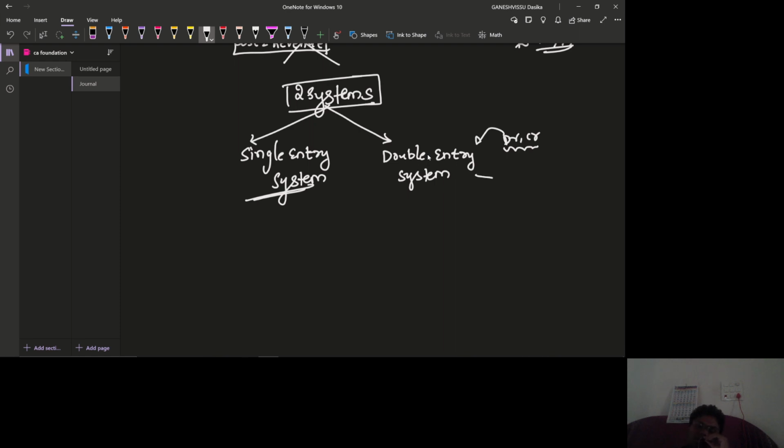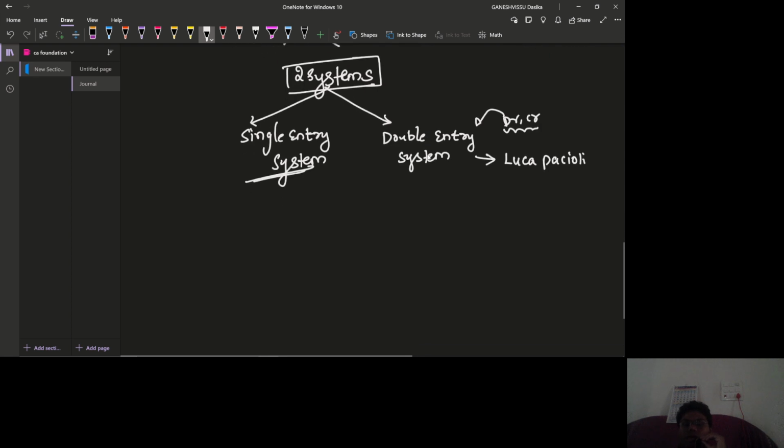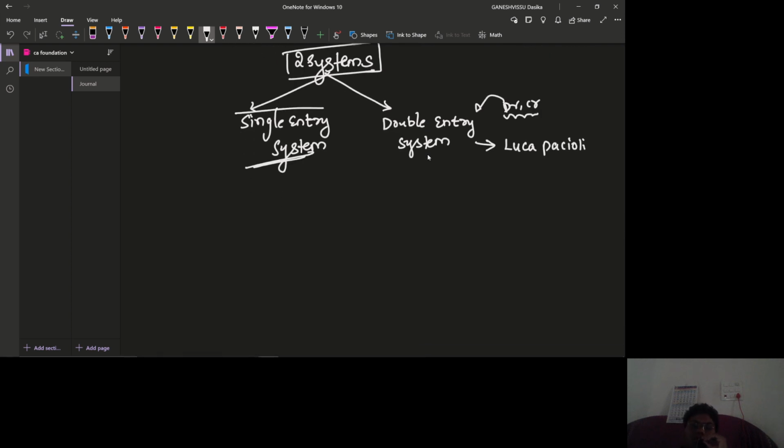And of course, the double entry system of accounting was founded by Luca Pacioli. Okay, Luca Pacioli. There are two systems of accounts whereby the profit can be ascertained: single entry system and double entry system.